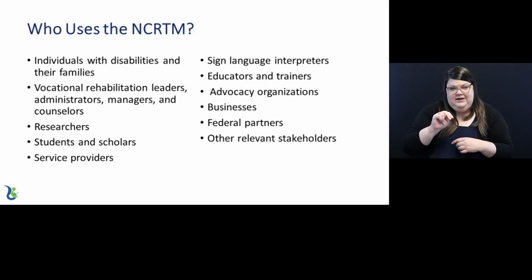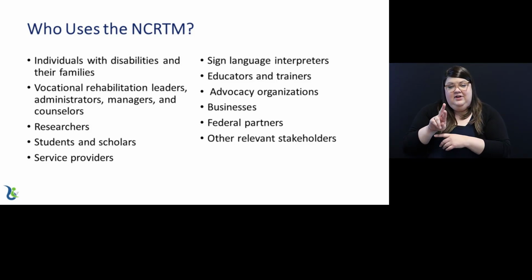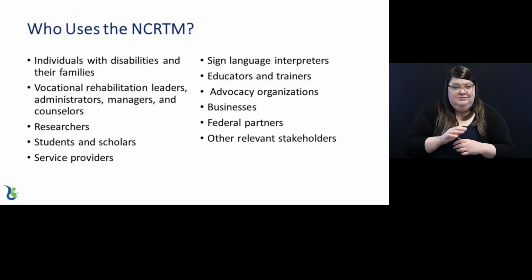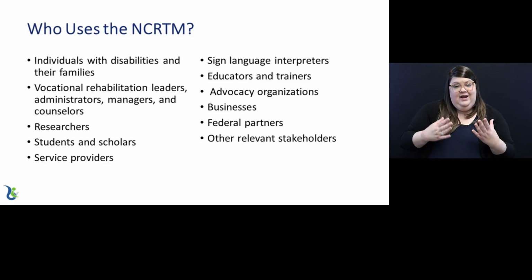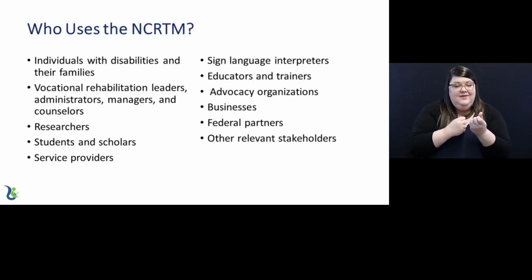Who uses the NCRTM? The NCRTM's audience includes individuals with disabilities and their families, vocational rehabilitation leaders, administrators, managers, and counselors, researchers, students and scholars, service providers, sign language interpreters, educators, trainers, advocacy organizations, businesses, federal partners, and other relevant stakeholders.